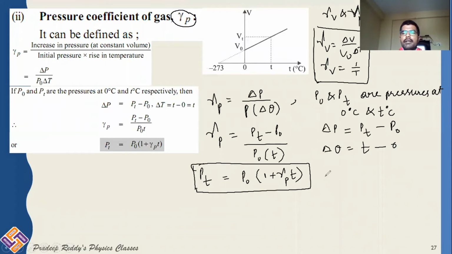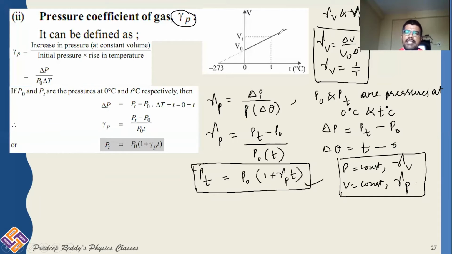This is the way you can find out pressure coefficient of gas gamma P by calculating pressure at 0 degrees Celsius and also at temperature T. And we already have discussed that when you are measuring volume constant or when you are measuring pressure constant, you will be having two gas coefficients. When P is equal to constant, you will be calculating gamma V. When V is equal to constant, we will be calculating gamma P. Remember this,